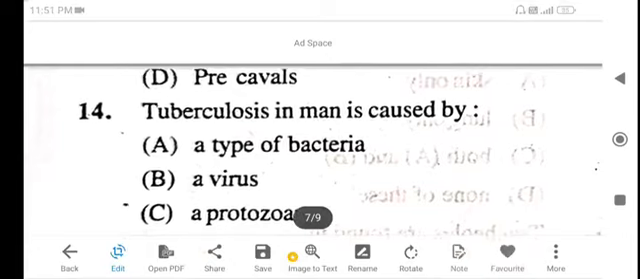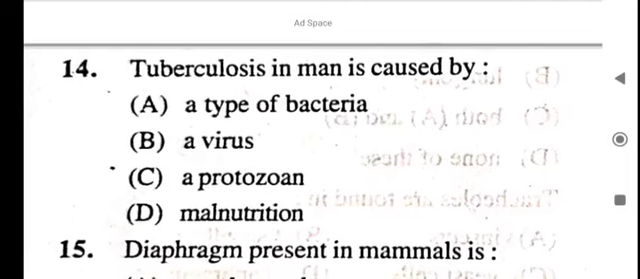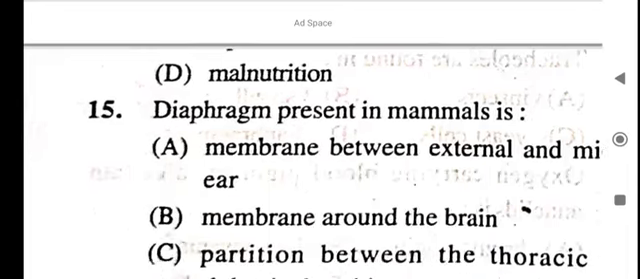Next question. Tuberculosis in man is caused by a type of bacteria, virus, protozoan, malnutrition. I think bacteria. Tuberculosis in man is caused by bacteria. Next question.